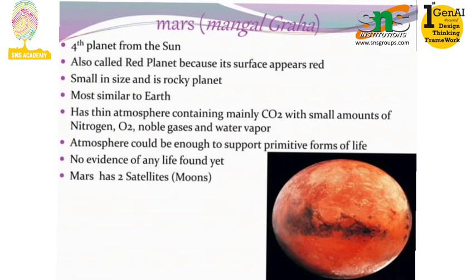It completes one rotation in 24 hours. We call that one day. It rotates from west to east. The axis of rotation is tilted with respect to the plane of orbit around the sun. The axis tilt is 23.5 degrees. Rotation of the Earth causes day and night, which you already know. It takes 1 year to complete one revolution around the sun. Motion of the tilted Earth around the sun causes seasons. Earth has one satellite, which is the moon.